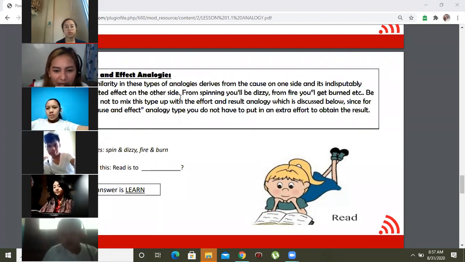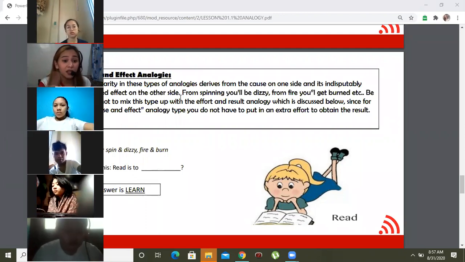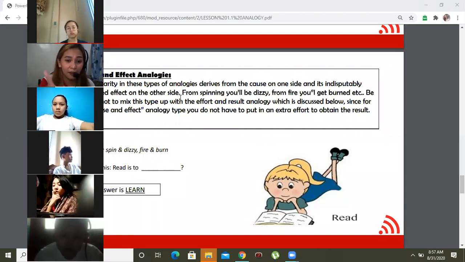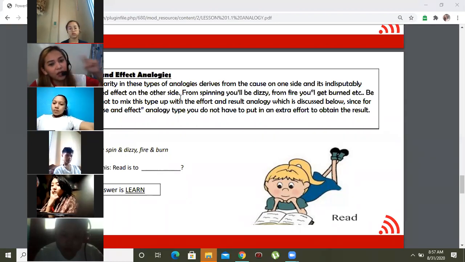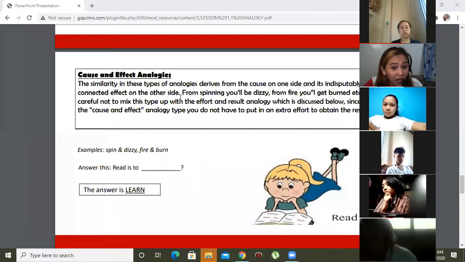Okay, so now let's say for example, spinning. What do you mean by spinning? It means it is like rotating. It's like circling around. Di ba? Spin the wheel. Umiikot. Now, if we continue to spin, if we are having this circular motion, what will be the possible effect to the person? They will feel dizzy.